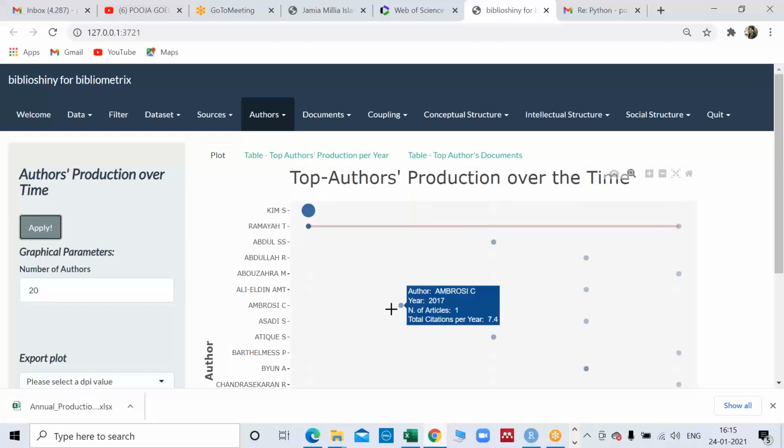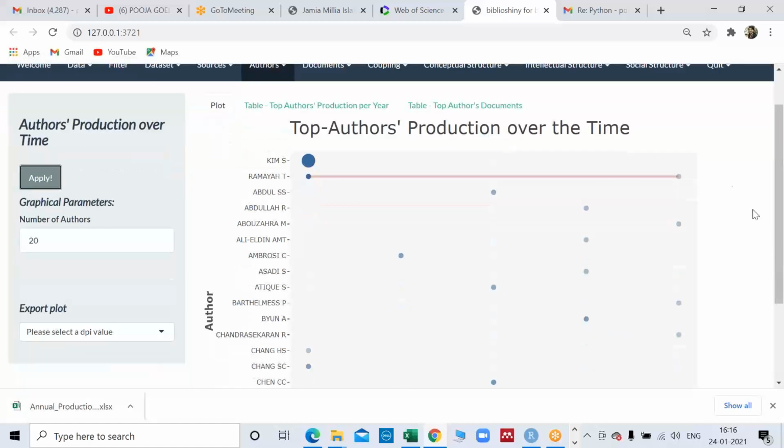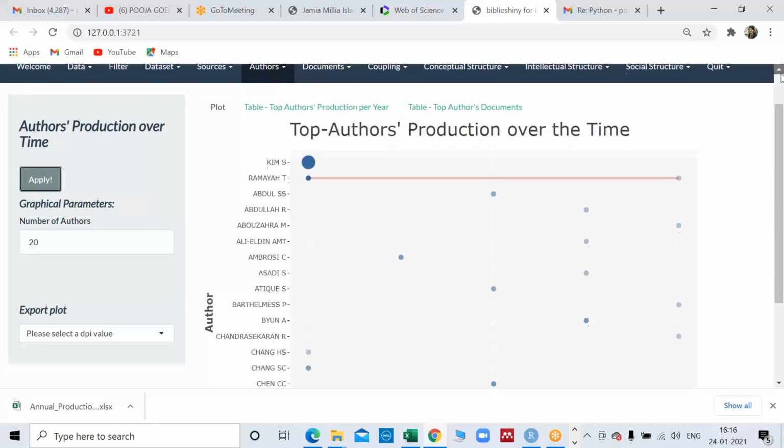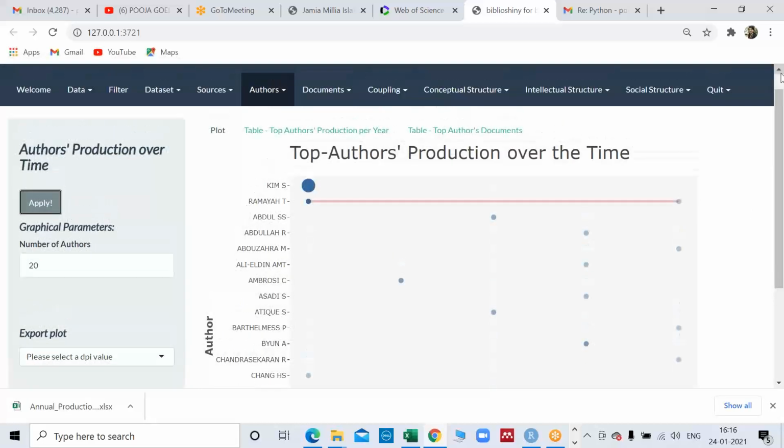Because this is a very small corpus of 31 papers only, we are not getting that good a result. So maybe I'll come up with a good corpus tomorrow, maybe next class, so we can see how much better visualization we can get. Because doing bibliometrics with 31 papers doesn't make any sense, but it's just a demo file, so I'm going further with that.